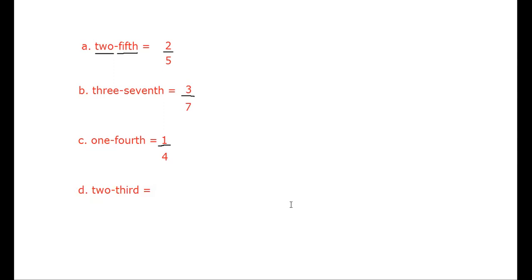Aditya Ram, please unmute yourself and read the next question. Bit D. Two-thirds is equal to... Yes, 2/3 is read as 2 by 3. Very good. You should know how to read it. So out of 3 parts, we are talking about how many parts? 2 parts. Good. So we are talking about 2 parts out of 3. Yes, that's correct. Okay, now next.